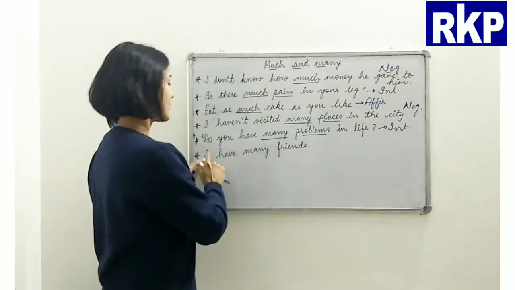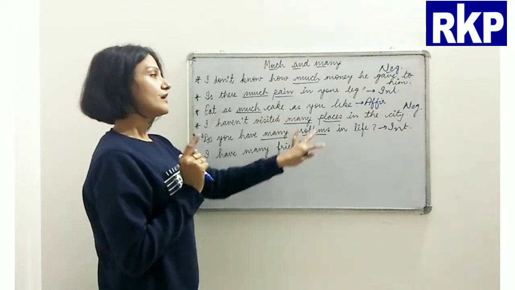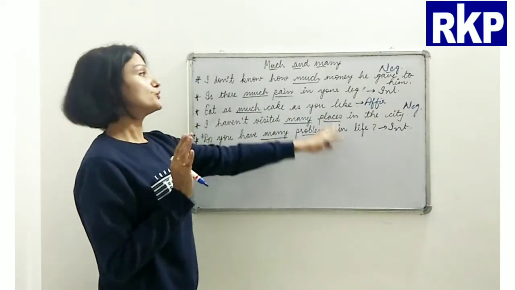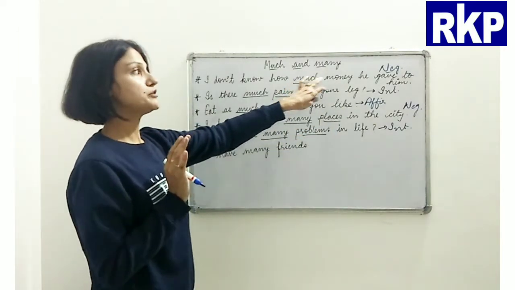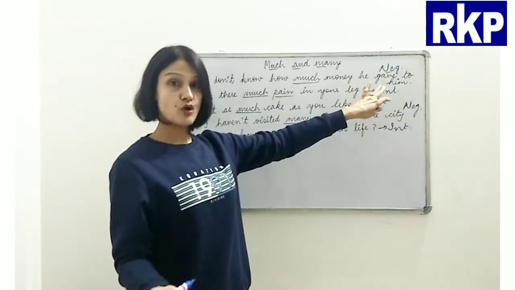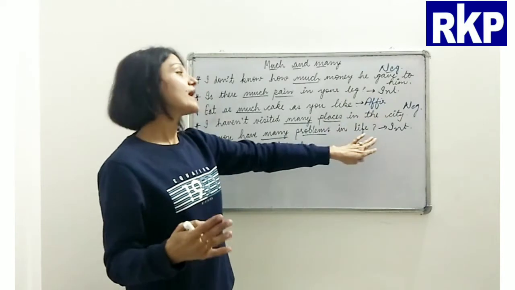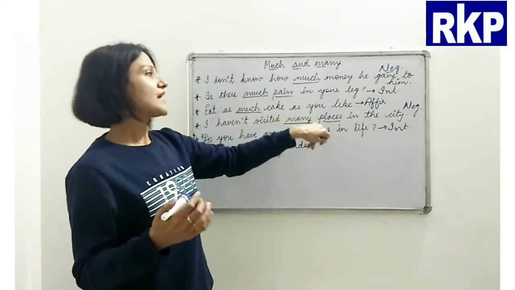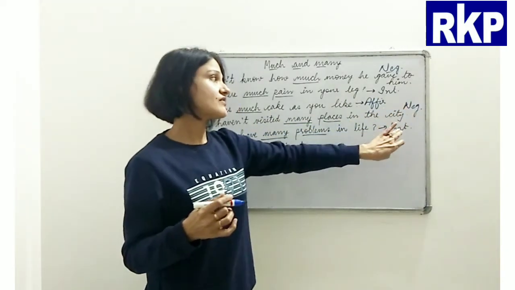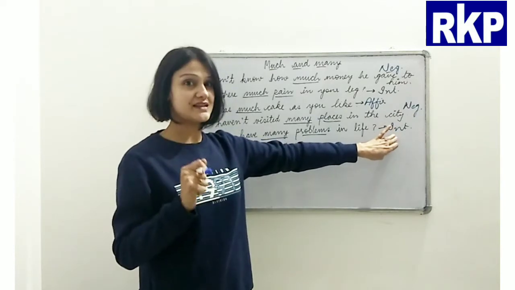Okay, now beta, till here I have told you that much can be used in negative, interrogative and affirmative sentences, whereas many can be used in negative and interrogative sentences.